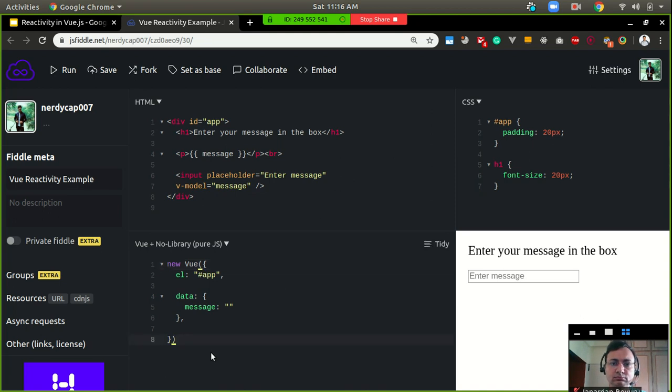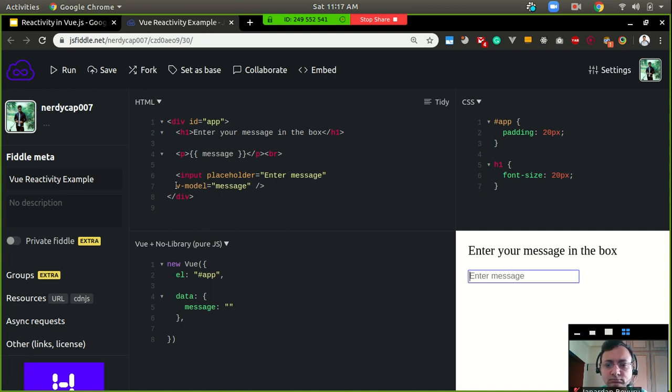This is the Vue code, and this is the template code. Whenever I enter something in this input box, it will make a change.